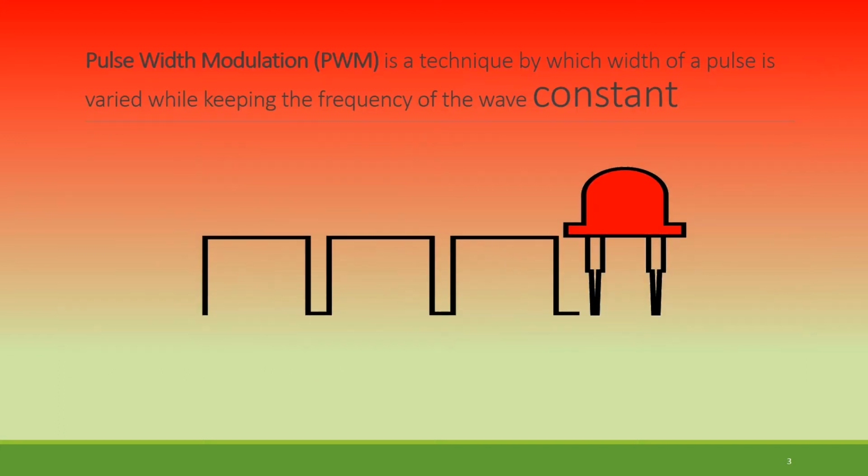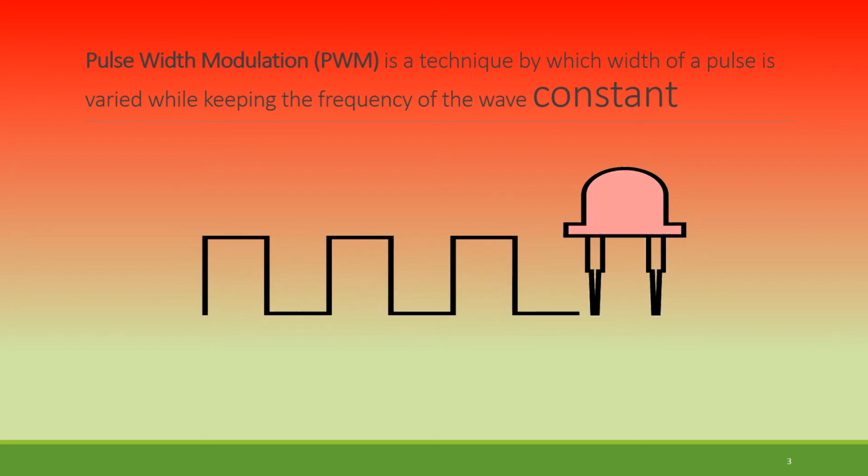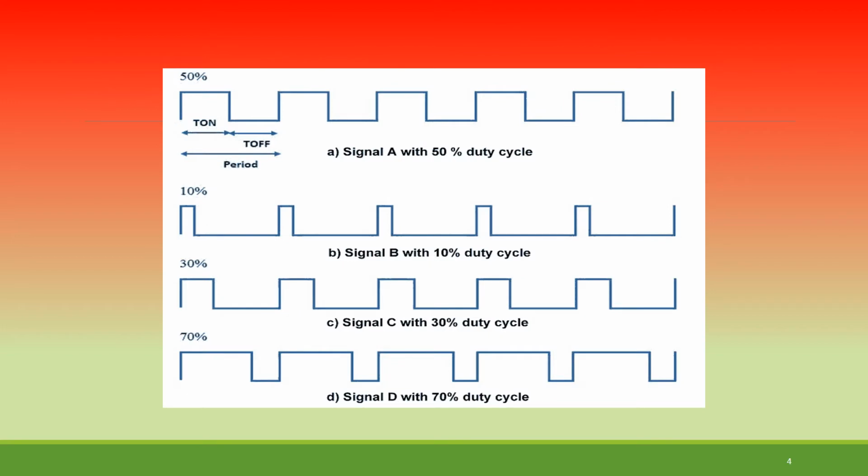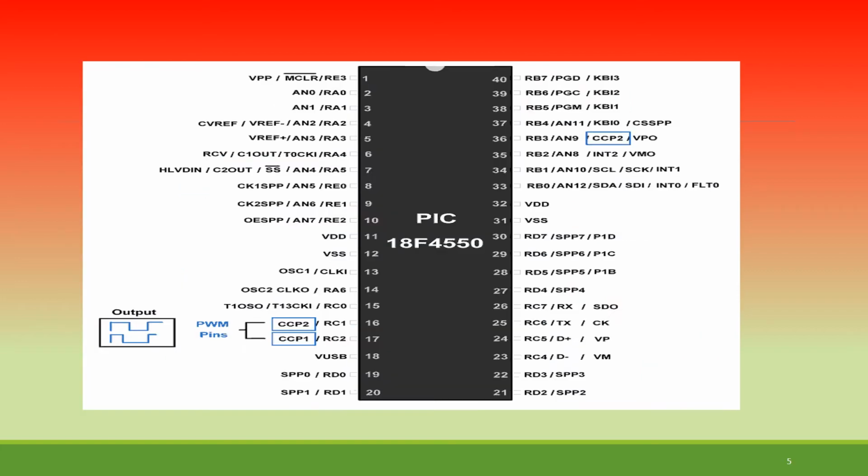This is a general technique by which the width of the pulse is varied while keeping the frequency of the wave constant. Here you can notice the frequency remains constant. Now there are a number of options. For example, in the first case it is 50%, T on and T off are the same. In the second case there is 10% on and 90% off, so we call it 10% duty cycle. In the third case there is 30% on and 70% off, or in the fourth case 70% on and 30% off. So the way you want, accordingly you can adjust the duty cycle of the signal.